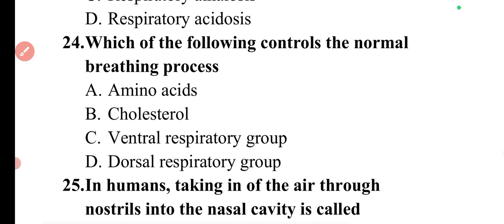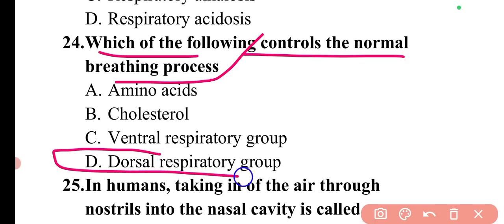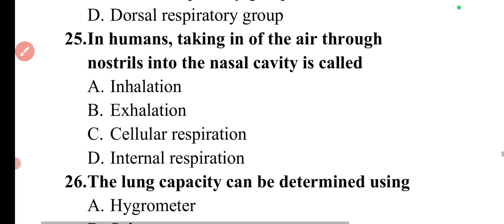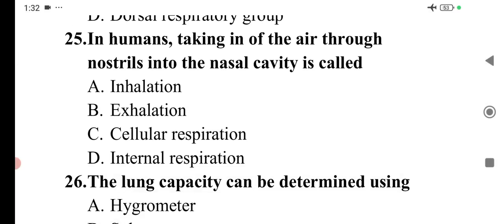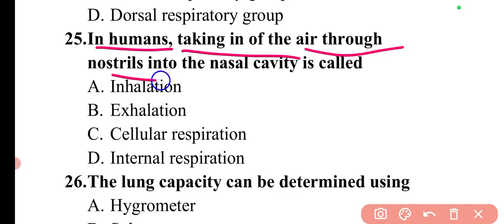Now coming to next question. So the question is which of the following controls the normal breathing process? So the normal breathing process is controlled by the dorsal respiratory group. So here option D will be the correct answer. Next question is in humans, taking in of the air through nostrils into the nasal cavity is called.